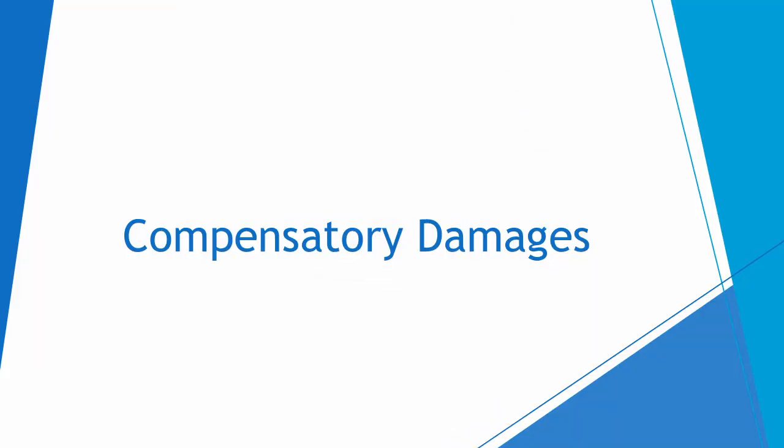Compensatory damages are a monetary award intended to compensate the claimant for the loss suffered as a result of the defendant's tort. The elements of compensatory damages are pecuniary loss and non-pecuniary loss. Pecuniary loss is financial loss that can be calculated in monetary terms, such as loss of earnings or medical expenses, as shown in Smith v. Manchester Corporation. Non-pecuniary loss is loss that cannot be precisely calculated in money, such as pain, suffering, and loss of amenity, as shown in West v.